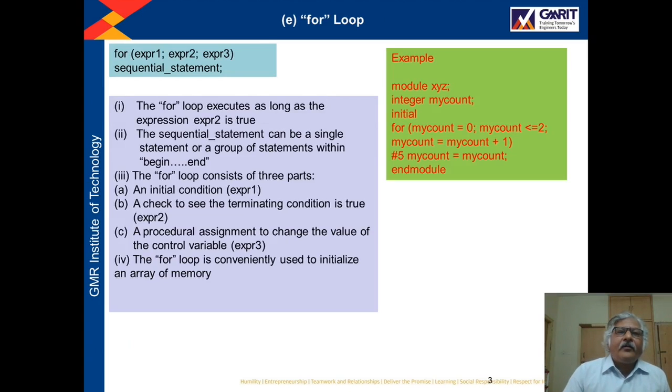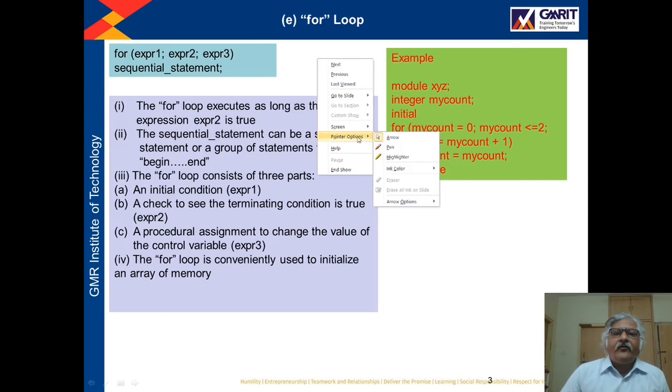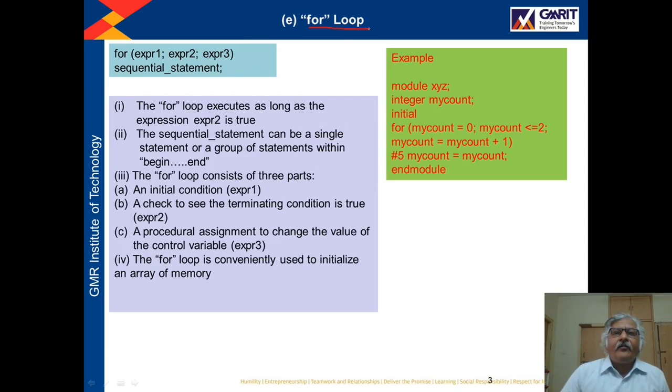Now we will see the for loop. In case of for loop, the syntax is for. Within brackets there are 3 expressions: expression 1, expression 2, expression 3. Expression 1 is for the initialization of the loop parameter, right? So with this we will initialize the loop parameter.